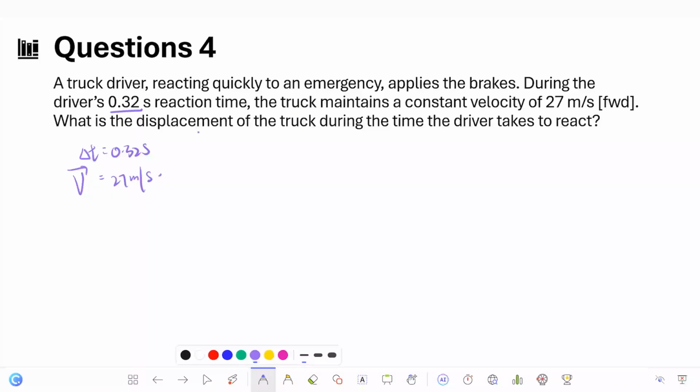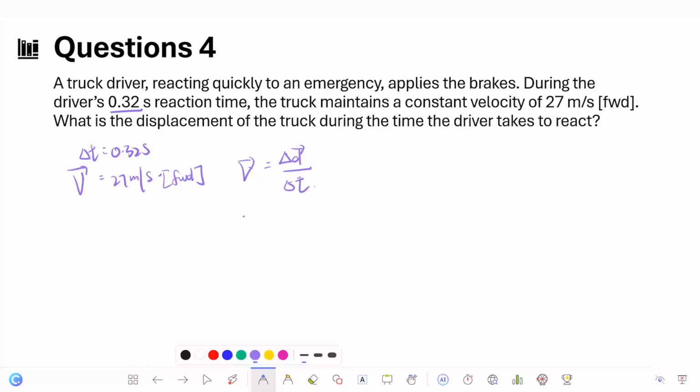So the question said, what is the displacement of the truck? So we just apply the formula. V is equal to delta d divided by delta t.